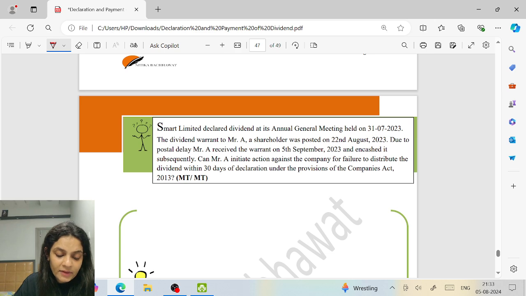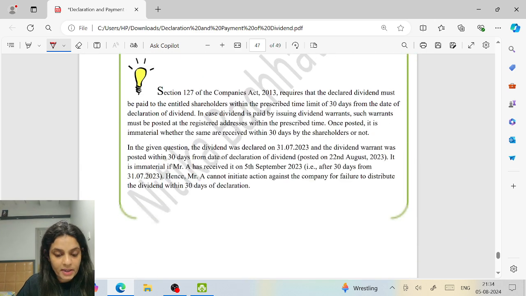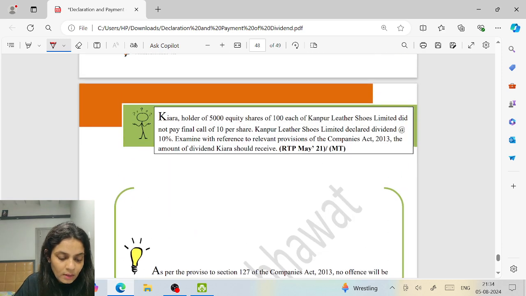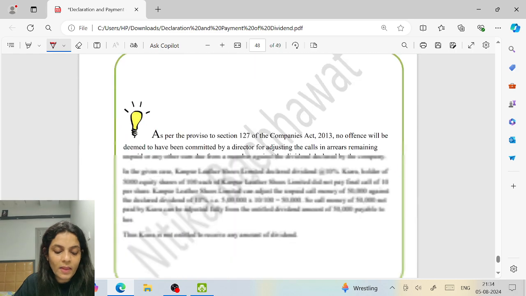Smart Limited declared dividend at its AGM. The dividend warrant was posted on due to postal delay. We have already done this also. Kiara, holder of 5,000 equity shares, dividend, we have done this also.